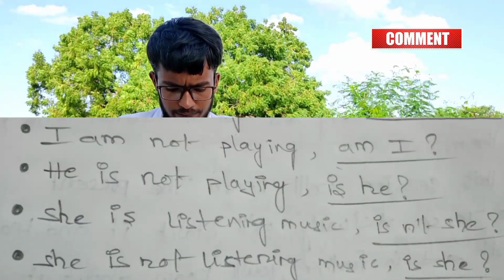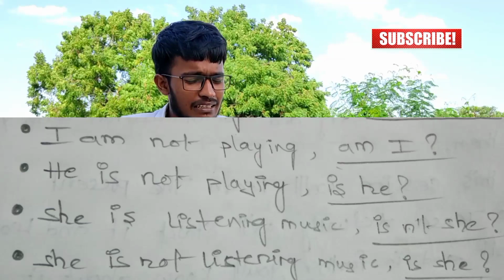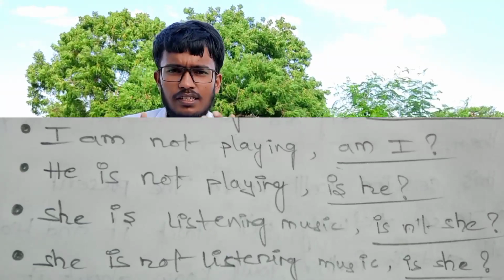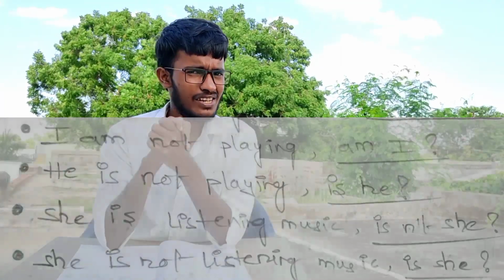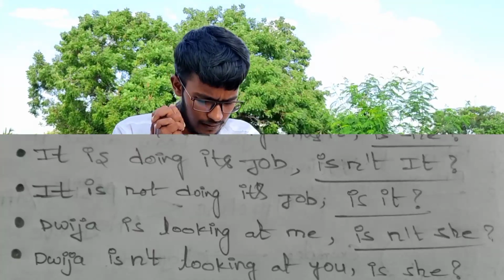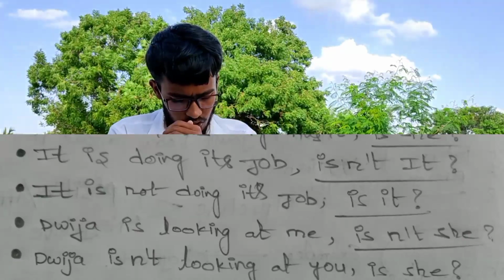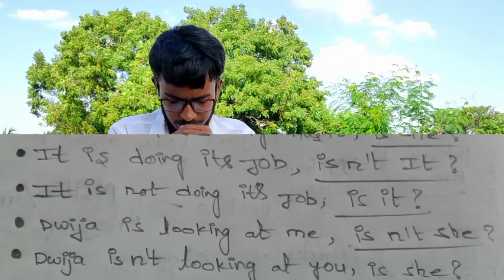I am not playing, am I? He is not playing, is he? She is listening to music, isn't she? She is not listening to music, is she? It is doing its job, isn't it? It is not doing its job, is it? Dvija is looking at me, isn't she?